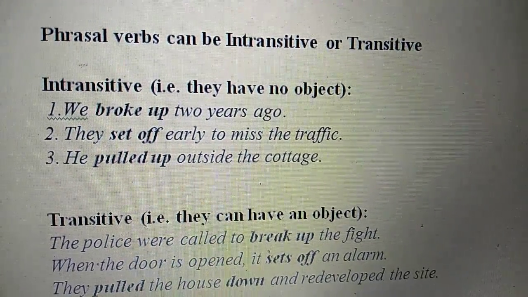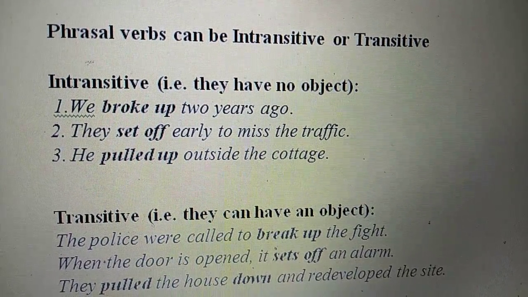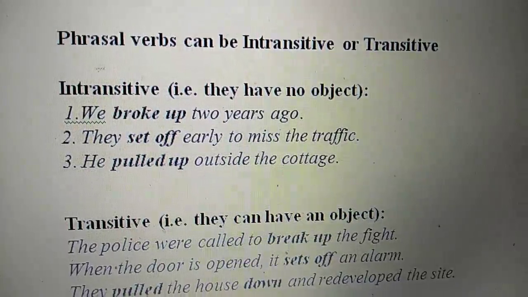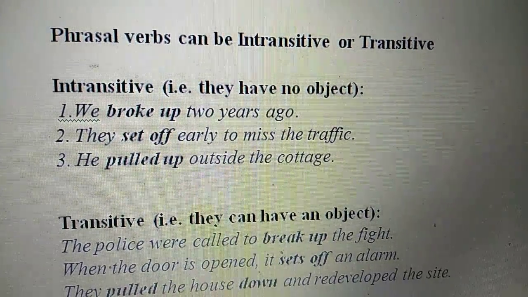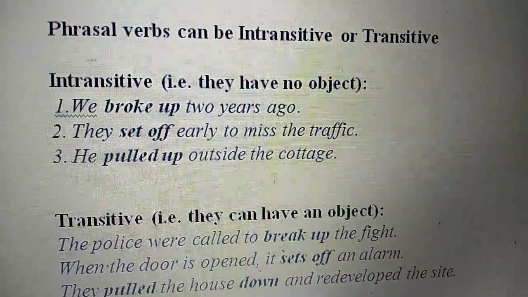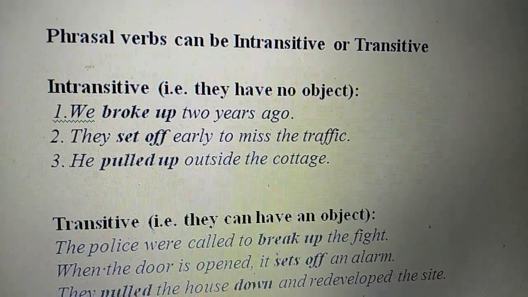Phrasal verbs can be intransitive or transitive. Intransitive phrasal verbs can have no object. For examples, we broke up 2 years ago. They set off early to miss the traffic. He pulled up outside the cottage.